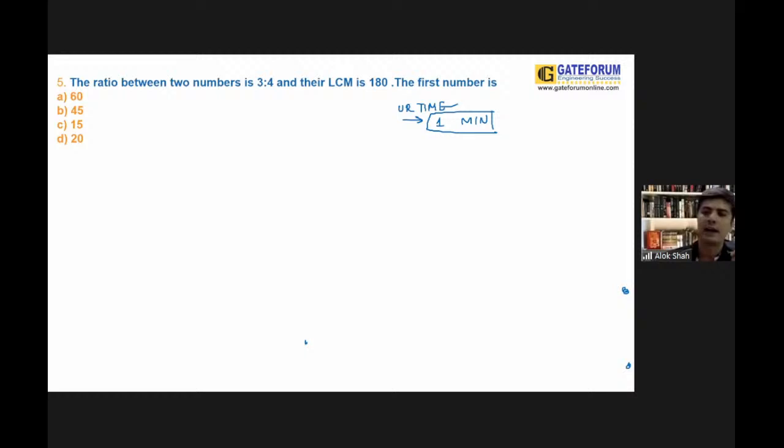Guys, here they ask us to find the first number. That means you need to find the smallest number. If you are getting the answer, you can write in the comment box. And I'm sure that almost everyone is aware of what an LCM is and what an HCF is.